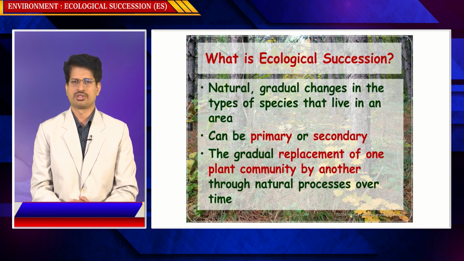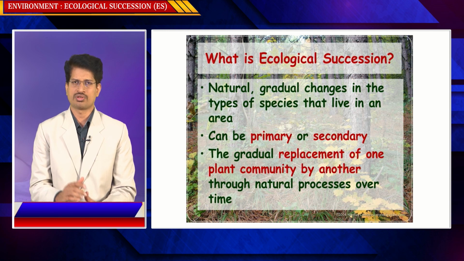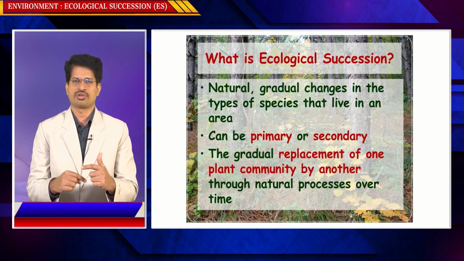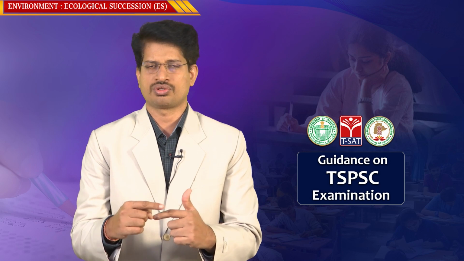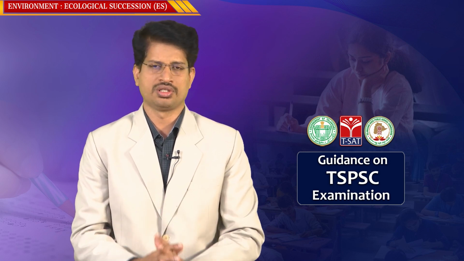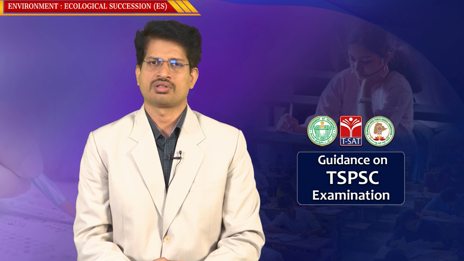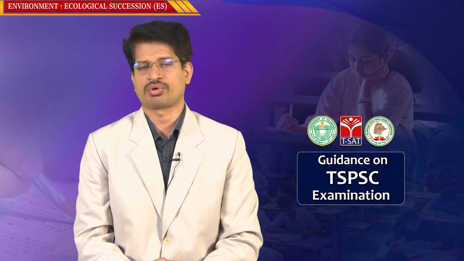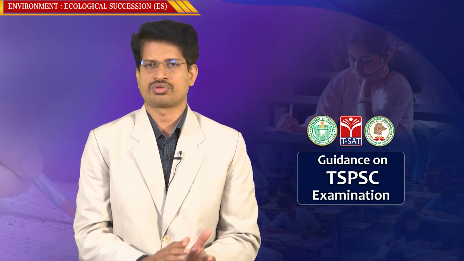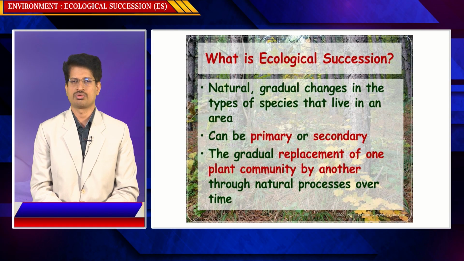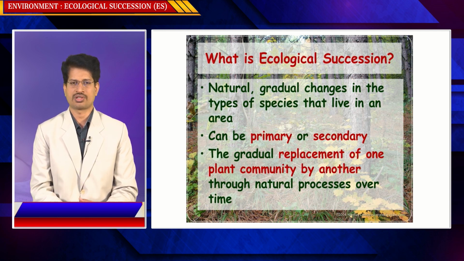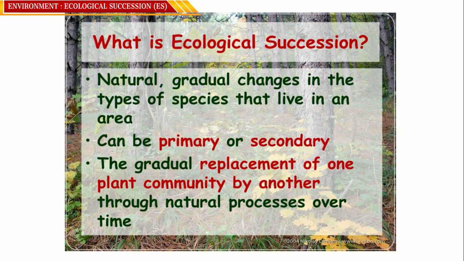There is a gradual change in the type of species because, in the process of adaptation, one species transforms into another species. So there will be a change in the species composition in an environment in the process of succession, in the process of converting from pioneer species to climax species, from simple to complex. It can be primary or secondary. Just now we have discussed that succession can be primary succession and secondary succession. It is the gradual replacement of one plant community by another through natural processes over time.